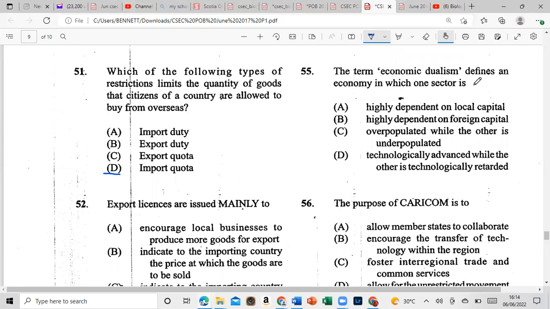The term economic dualism defines an economy in which one sector is A, highly dependent on local capital, B, highly dependent on foreign capital, C, overpopulated while the other is underpopulated, or D, technologically advanced while the other is technologically retarded. That word is never good. Economic dualism, and that is D. All right, technologically advanced while the other is technologically retarded.